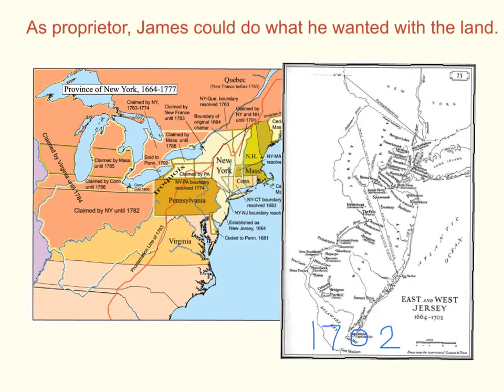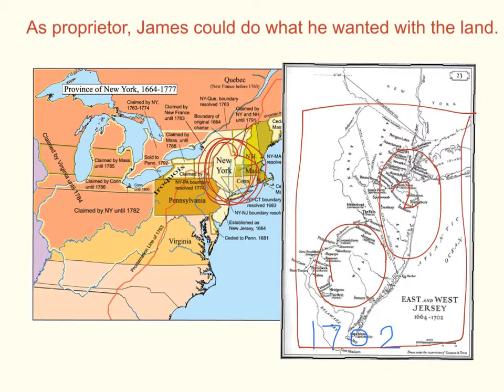As proprietor of New Netherland, James could do whatever he wanted with the land. He kept part of the large colony and changed its name to New York. He gave the rest to two of his friends. His friends divided the land into two colonies. The two colonies were named East Jersey and West Jersey. In 1702, the colonies joined to form one colony called New Jersey.